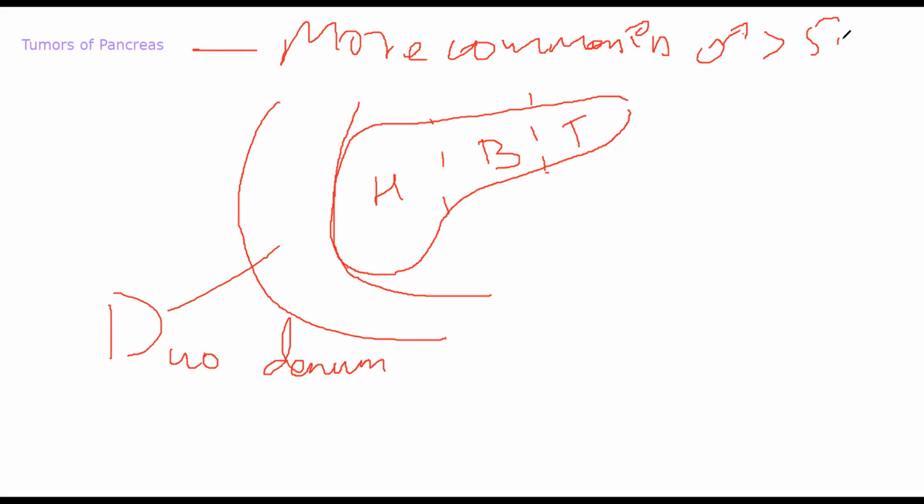Over 50 years. Okay. From 50 years onwards, risk increases. Other than that, pancreatic cancers are more common in Western countries as well as in Japan. For some reason, that part of the world has higher incidence of pancreatic cancers.